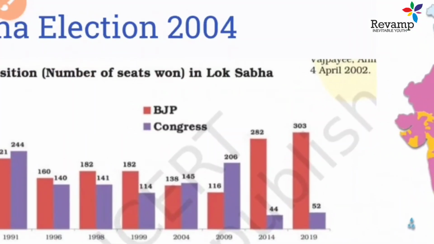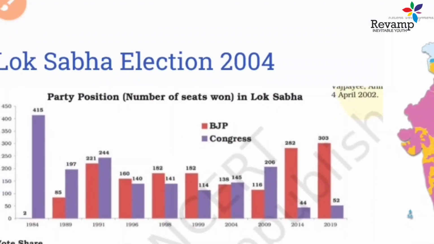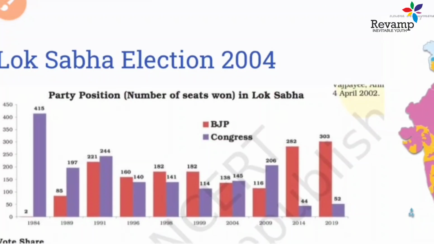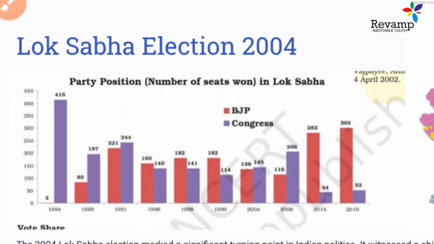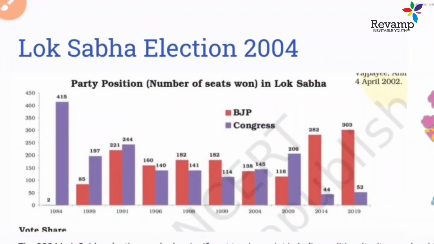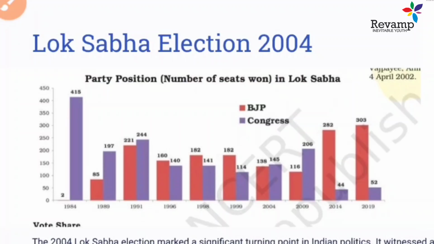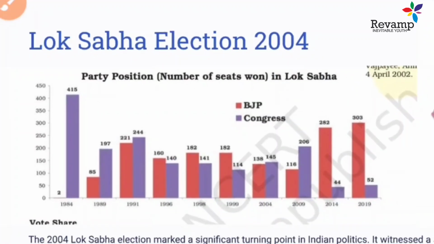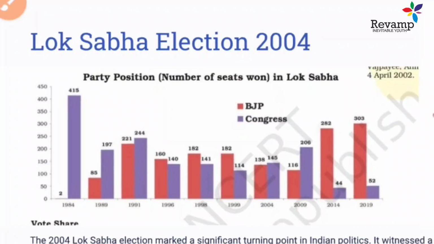And here is the graph of BJP and Congress elections from 1984 to 2019. Here you can clearly see the seat variation between the Congress government and the BJP government. Here you can see how the dynamics of the parties changed from 1984 to 2019.